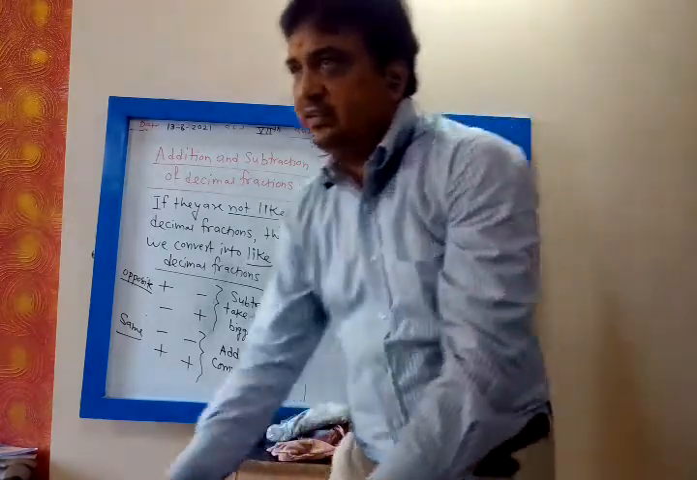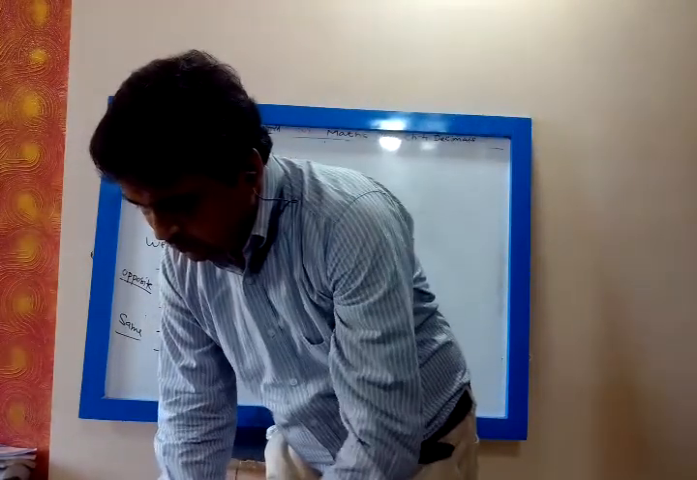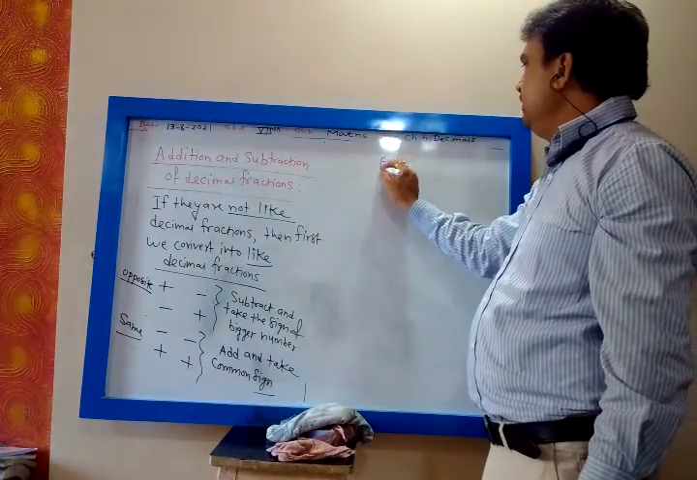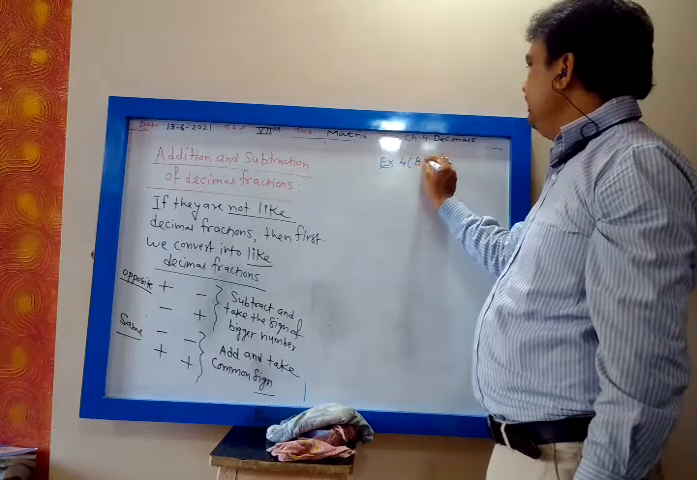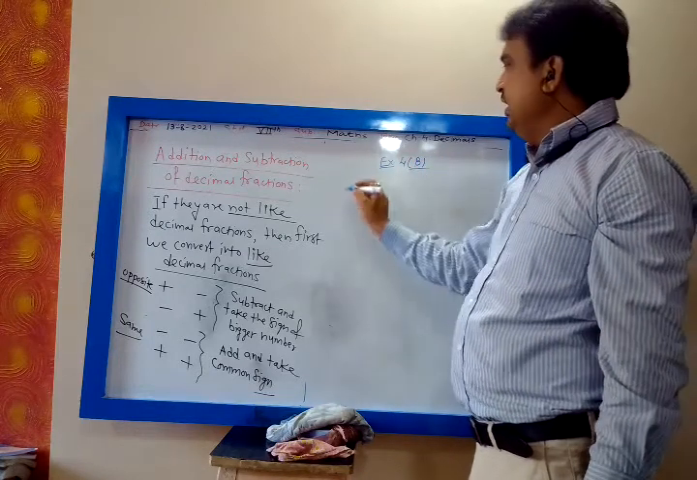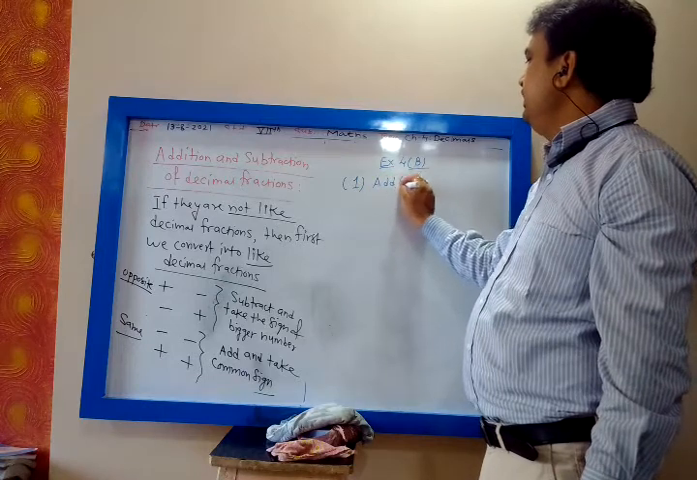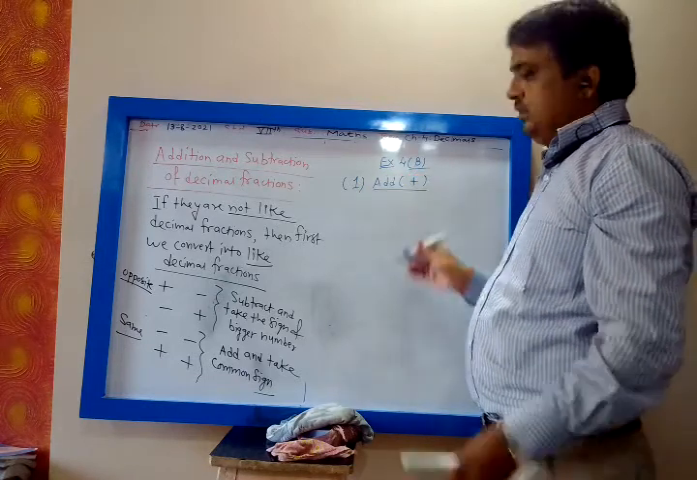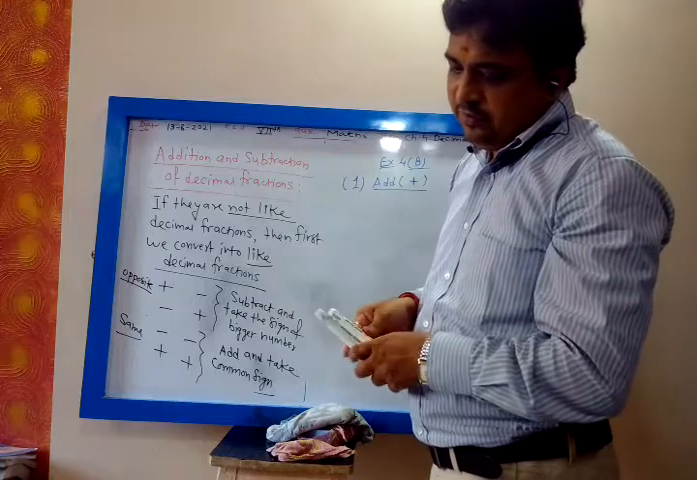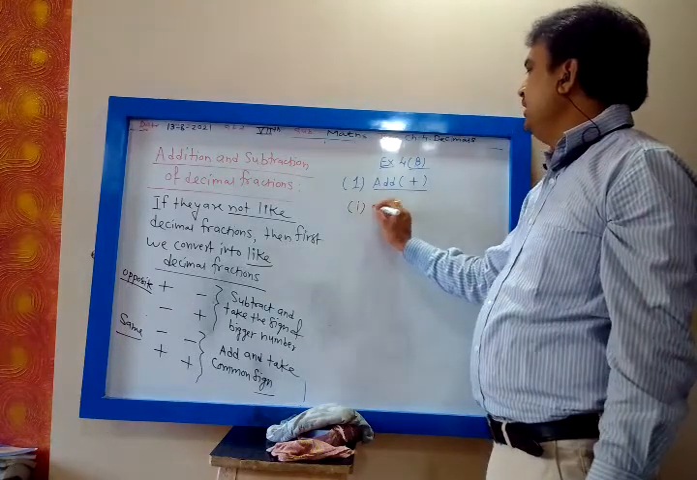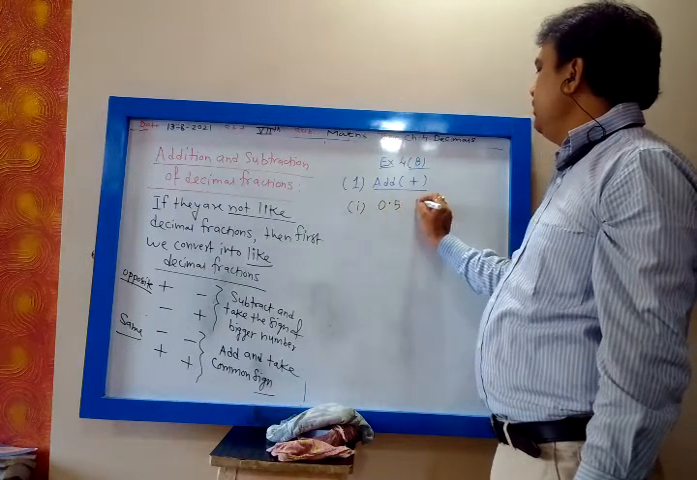Based on this, we have exercise 4B. Now the first question is add. Add means plus sign. It is 0.5 and 0.37.